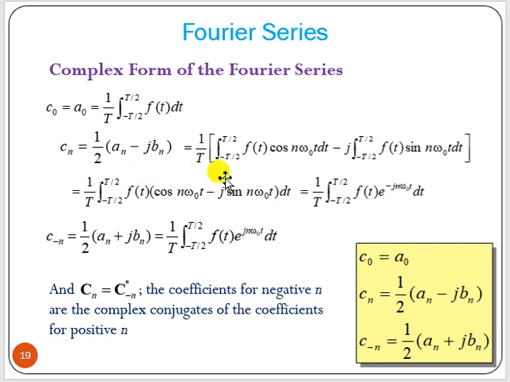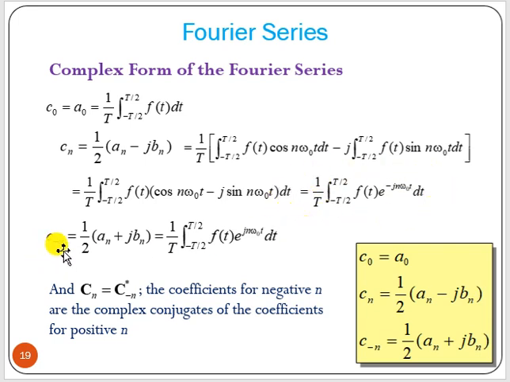If we put the value of an and jbn here, the an coefficient and bn coefficient, and do the algebra, we will get cn equal to 1 by T, integral from minus T by 2 to T by 2 of f(t) e to the power minus jn omega 0 t dt. So this is the formula of cn.